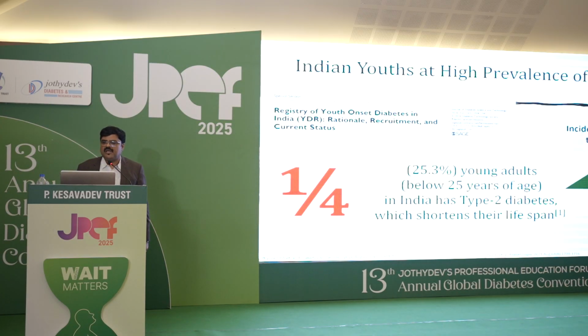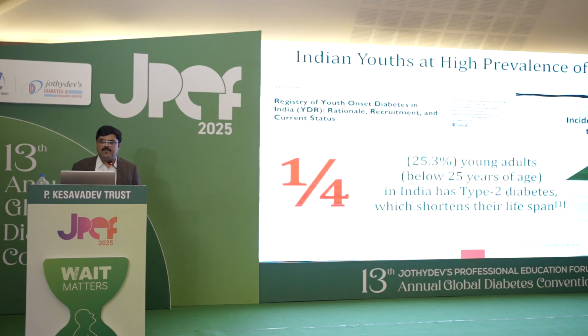So Indian youths have a high prevalence of diabetes. The Registry of Youth Onset Diabetes in India, if you see the rationale and recruitment and the current status, 25% of young adults in India, that is below 25 years of age, have type 2 diabetes, which shortens their lifespan. This is a 2016 article, but it is still relevant. So the incidence of youth onset type 2 diabetes is increasing by 5% every year.